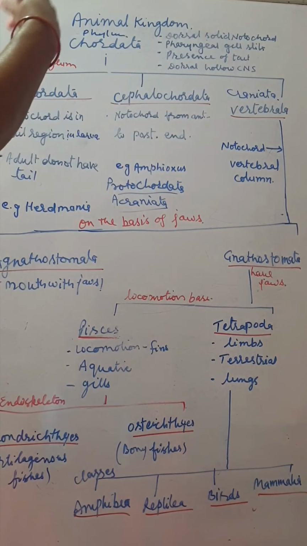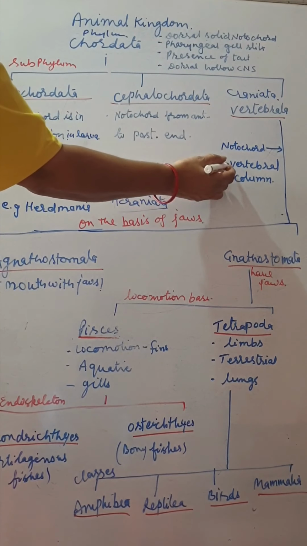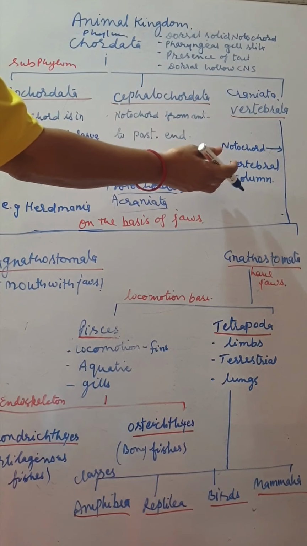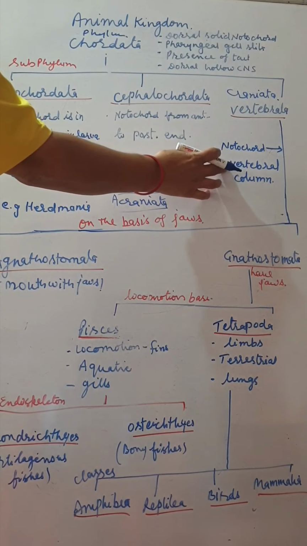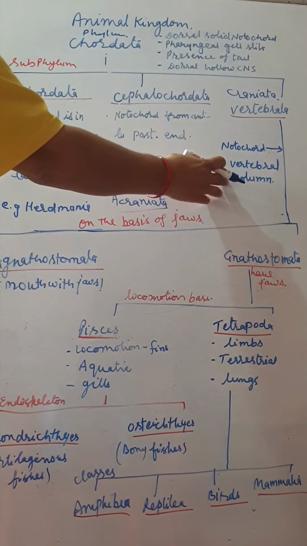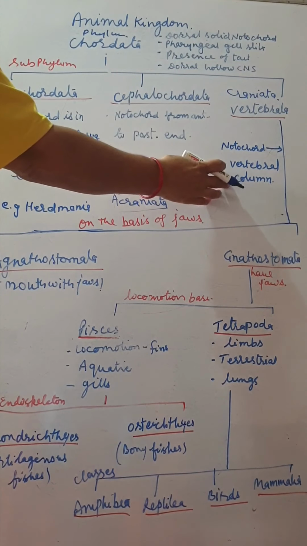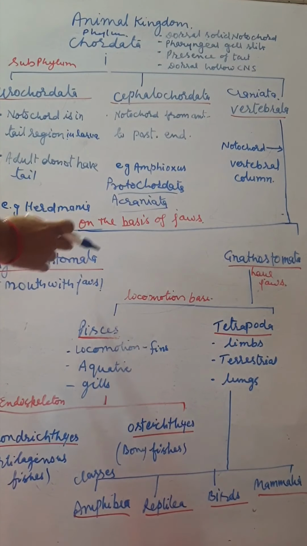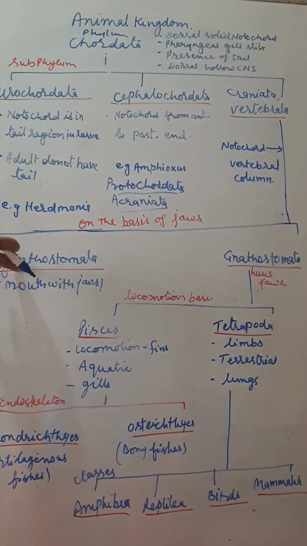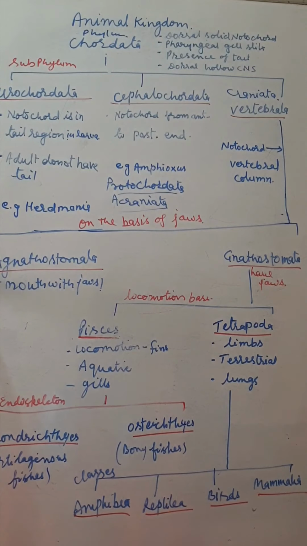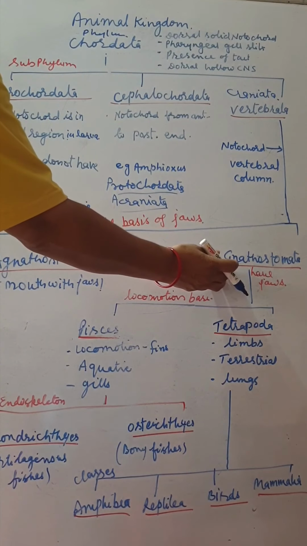And the third one, the Vertebrata. The notochord is present in the larval stage, but later it is converted or develops into the vertebral column, or we simply call it the backbone. Now the vertebrates are further divided into two groups on the basis of jaws: the Agnatha and the Gnathostomata.